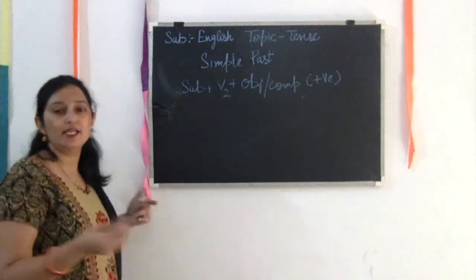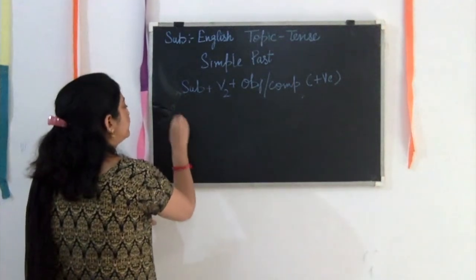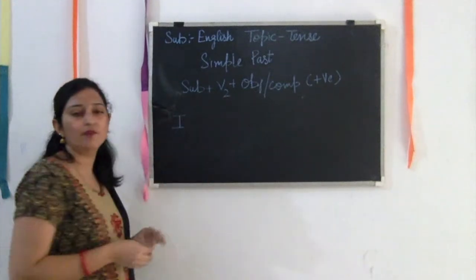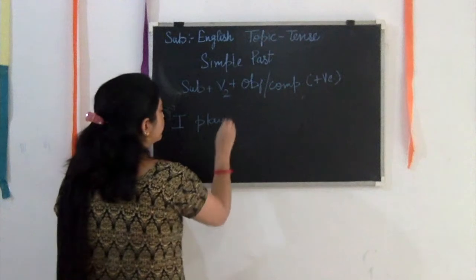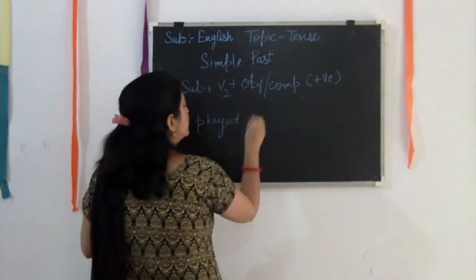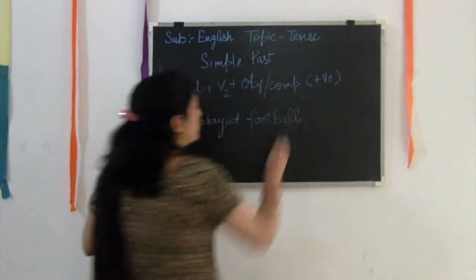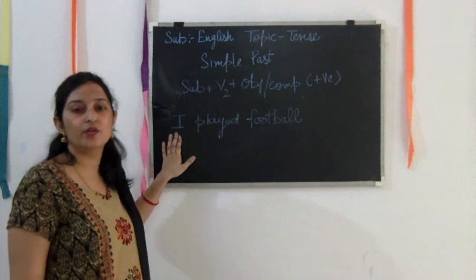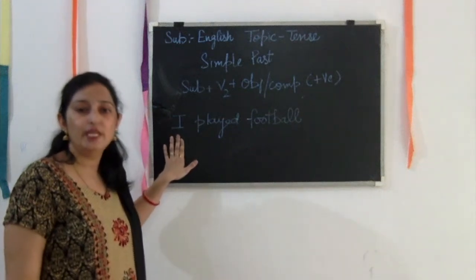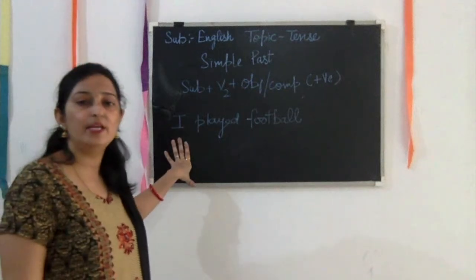So write any one sentence here by using any one subject like I. Second form we have to use here, that is, I played, and object football. So you can make your own sentences by changing the subject here. You can use I, we, you, they, he, she, or any person's name.